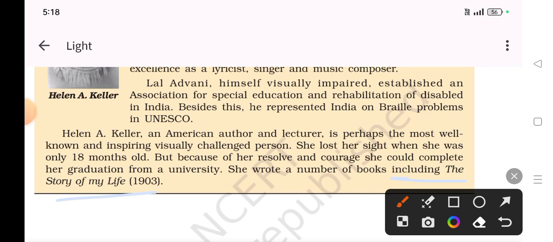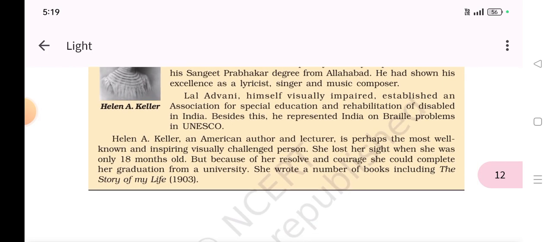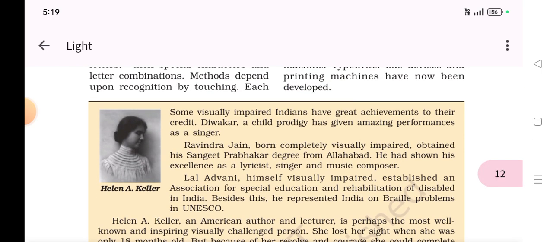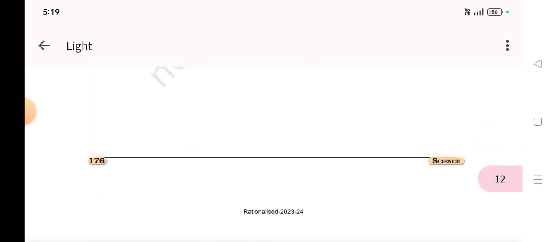So this Helen Keller herself was also a visually impaired child since she was only 18 months. Due to her courage, she could complete her graduation from a university, and she wrote a number of books including The Story of My Life. Maybe it's an autobiography of her, and she wrote it in 1903.